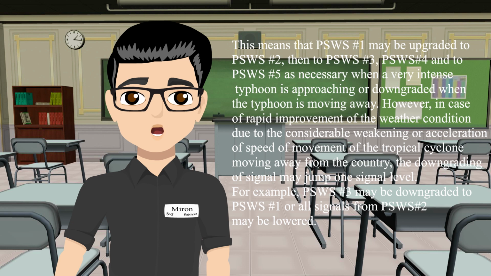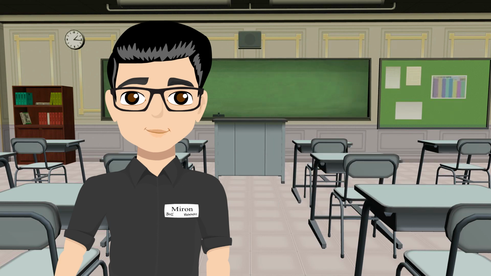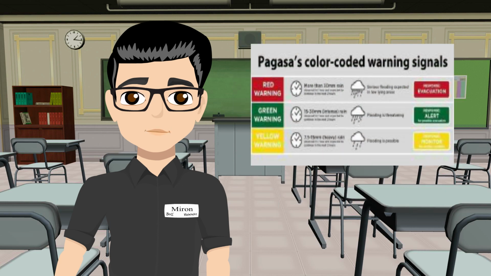However, in the case of rapid improvement of weather condition due to the considerable weakening or acceleration of speed of movement of a tropical cyclone moving away from the country, the downgrading of signal may jump one signal level. For example, PSWS number 3 may be downgraded to PSWS number 1, or PSWS number 2 to 1. PAG-ASA also established color-coded rainfall warning signals: red, orange, and yellow.